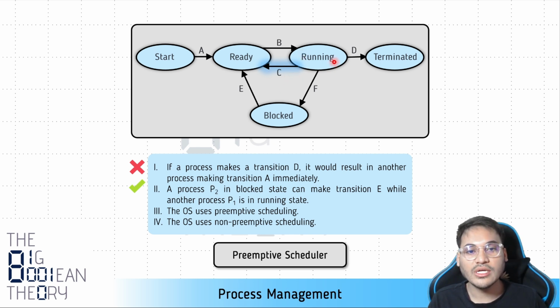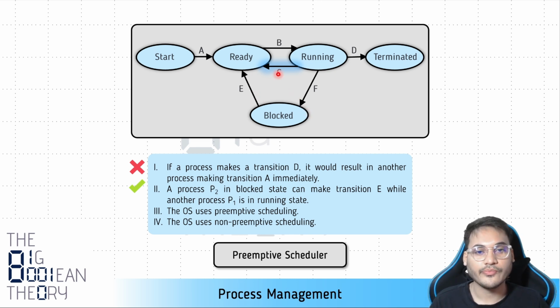So there are only two cases when the control of the CPU will be given to the operating system. One, if the process is terminating, that is, it no longer wants to execute. Or if it initiates an IO operation, that is, it goes into a blocked state. In this case also, it will give up the control of the CPU to the operating system. In any case, in non-preemptive scheduling, the process is voluntarily giving the control of the CPU to the operating system. No one can take it forcefully as in the case of preemptive scheduling.